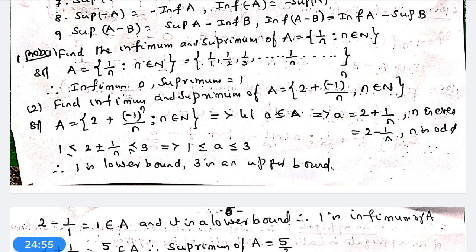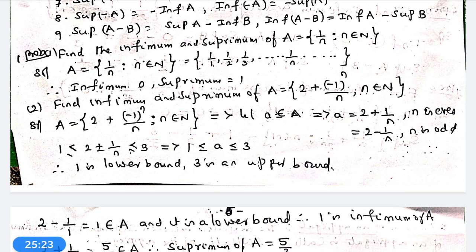Therefore, 1 is a lower bound and 3 is an upper bound of 2 plus or minus 1 by n. 2 minus 1 by 1 is equal to 1, which belongs to A, and it is also a lower bound. Therefore 1 is the infimum of A.